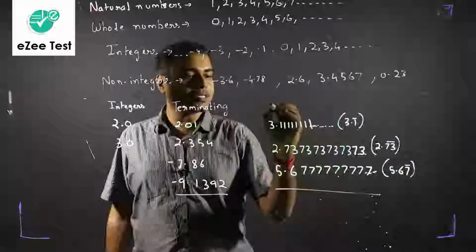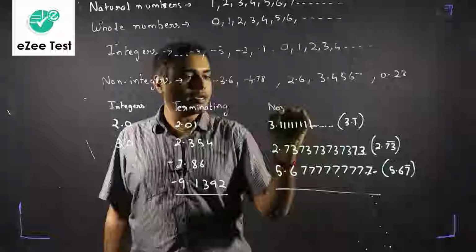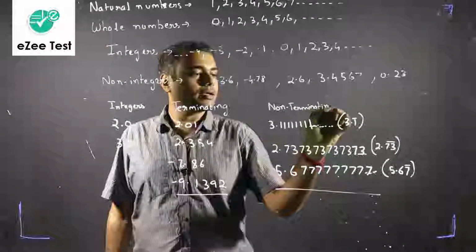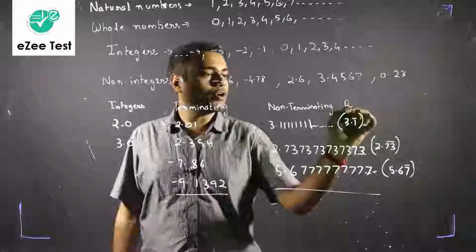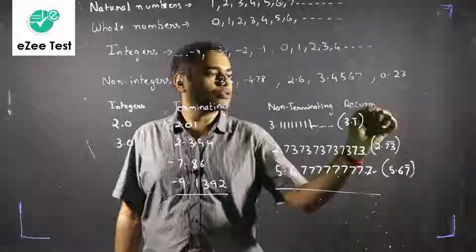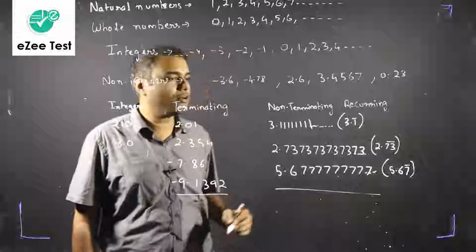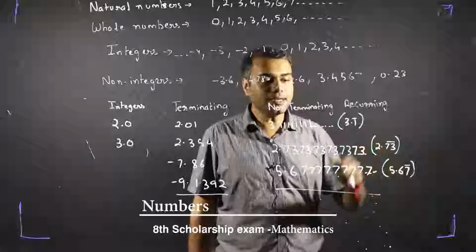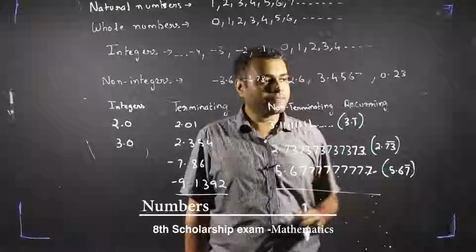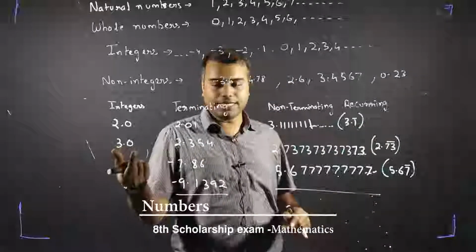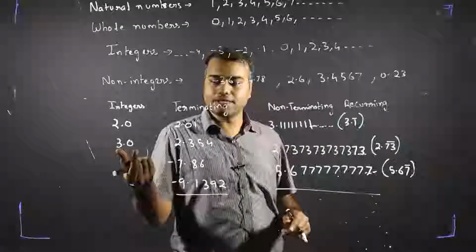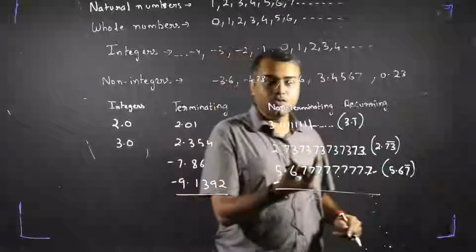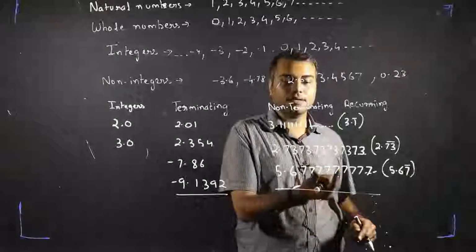So these types of numbers are called non-terminating, but they are recurring as well. Non-terminating, recurring. I hope all of you got the meaning of the word recurring. Recurring means a repeating pattern. You can predict the next decimal number. Fine. So we have integers, where there are no decimal values. Then we have terminating decimal values. We have non-terminating decimal values but recurring.